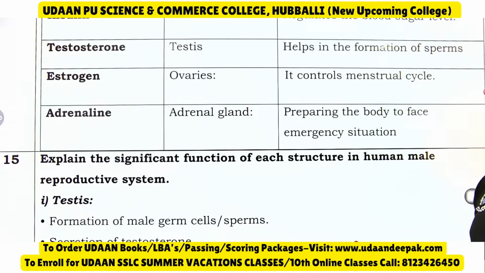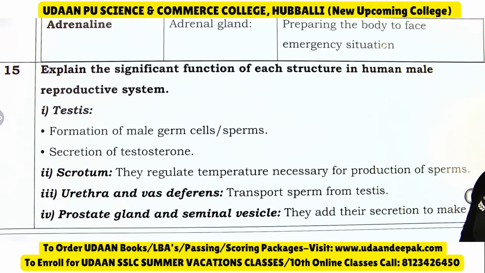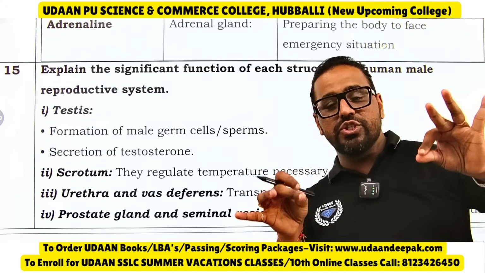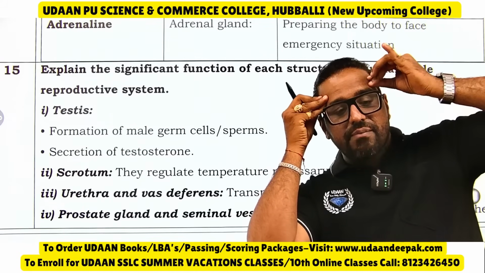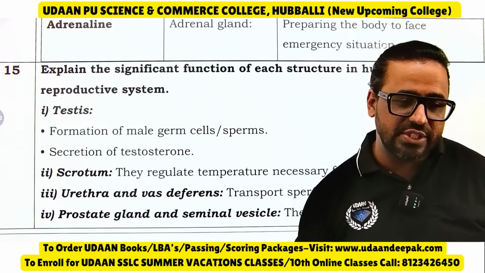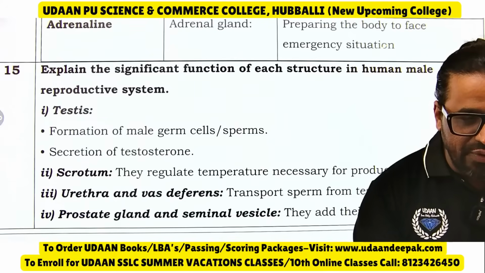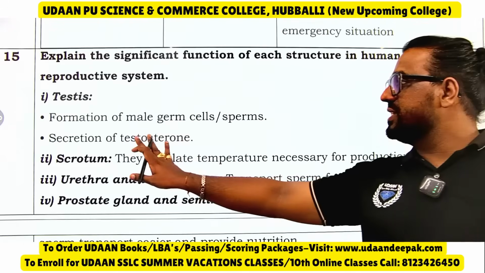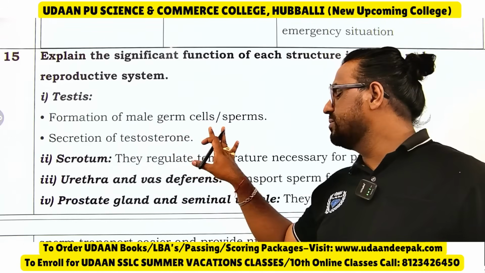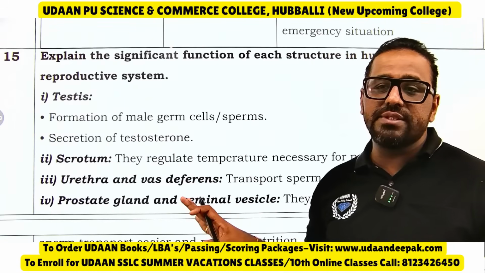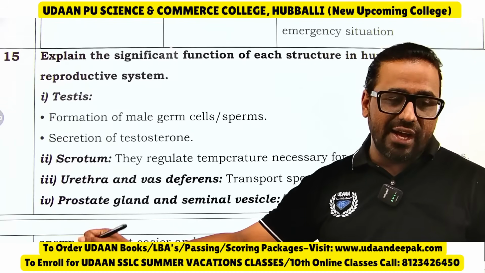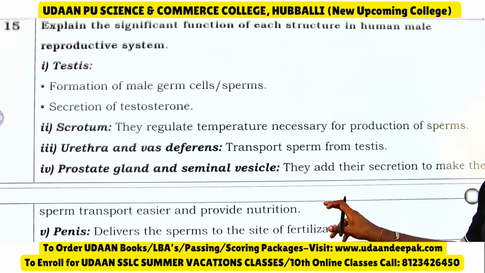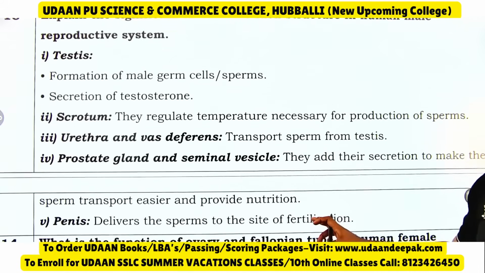Then explain the significant function of each structure in the human male reproductive system. This is a 3-marks question that has come many times. Yes, fixed. Here you can see testes. The testes help in formation of male germ cells or sperms, and they help in secretion of the testosterone. Then scrotum, it regulates the temperature necessary for production of sperm.